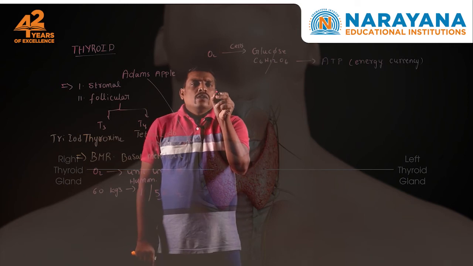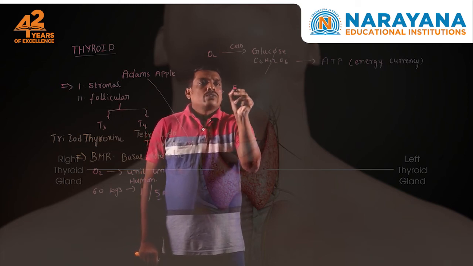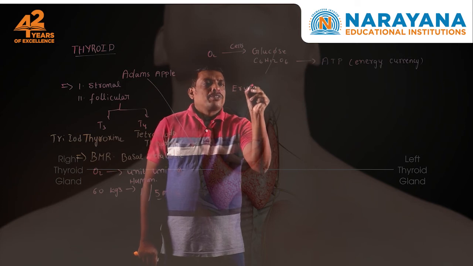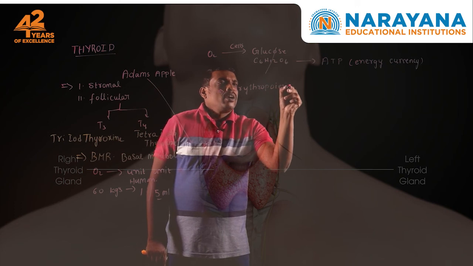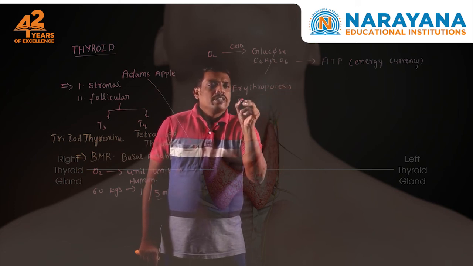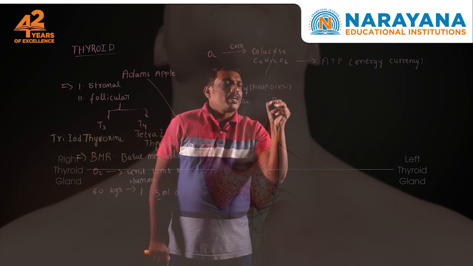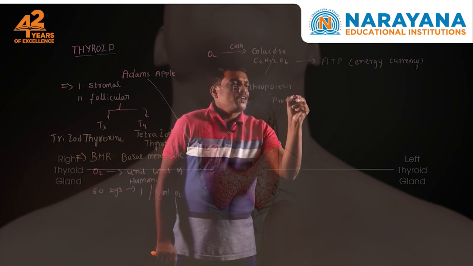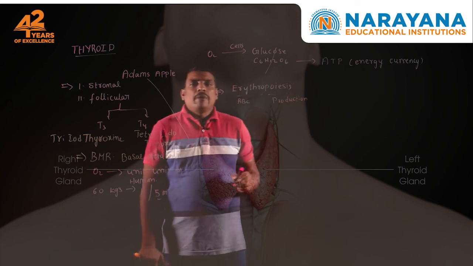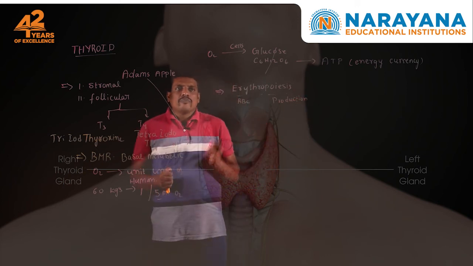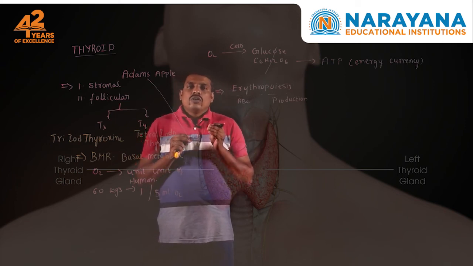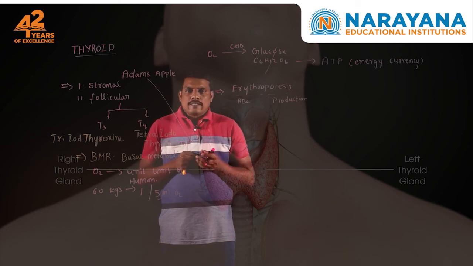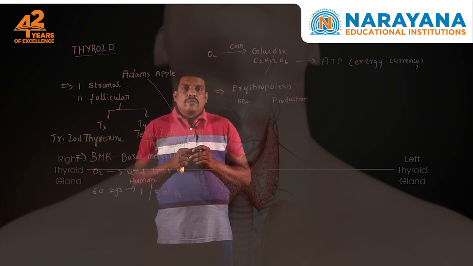Let me say one more interesting point. Thyroxine hormones also help in the process of erythropoiesis. What do you mean by erythropoiesis? Erythro means RBC, poiesis means production. The process of production of RBC in the bone marrow is considered erythropoiesis. So during the generation of red blood cells, thyroxine hormones play an important role.